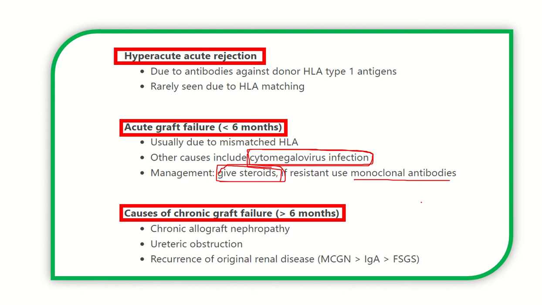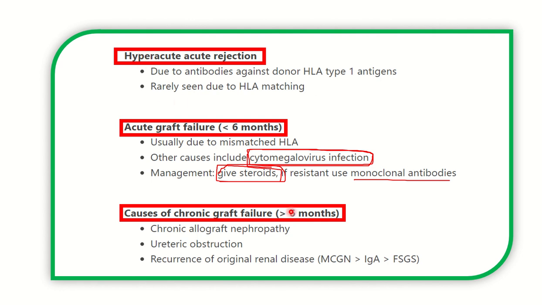Then the last one is chronic graft failure. In chronic graft failure, the time is after the 6 months of graft implantation, and it occurs due to chronic allograft nephropathy, ureteric obstruction, and recurrence of the original renal disease such as mesangiocapillary glomerulonephritis, IgA nephropathy, and focal segmental glomerulosclerosis.